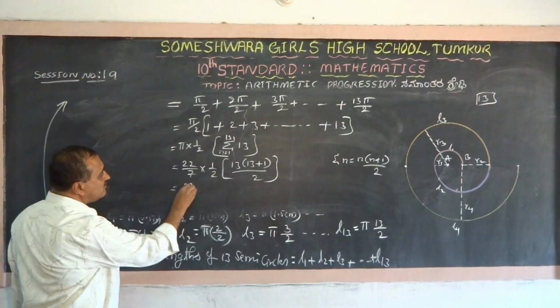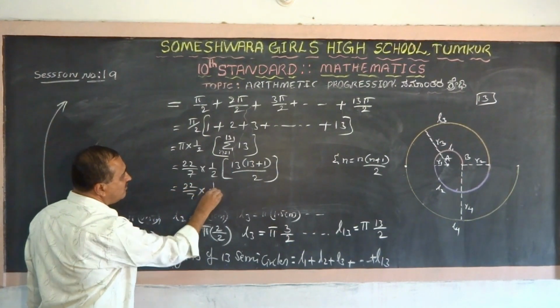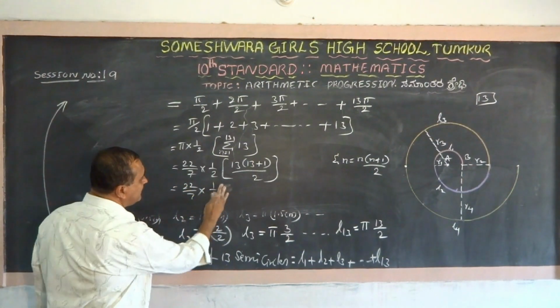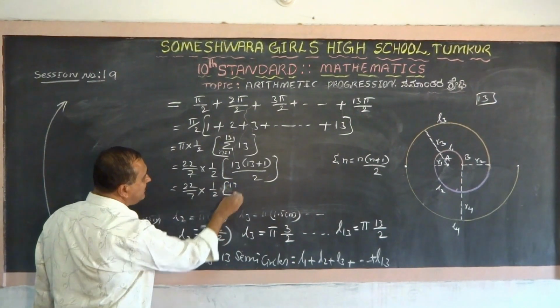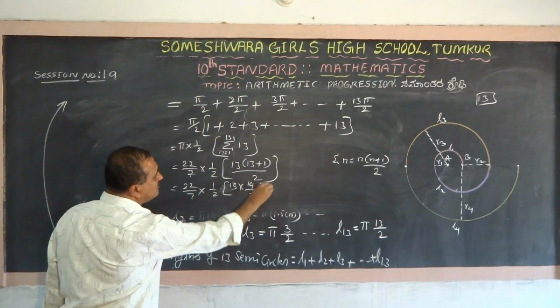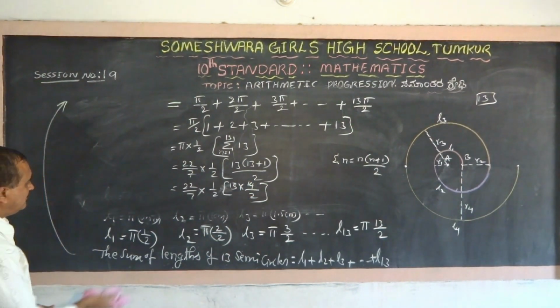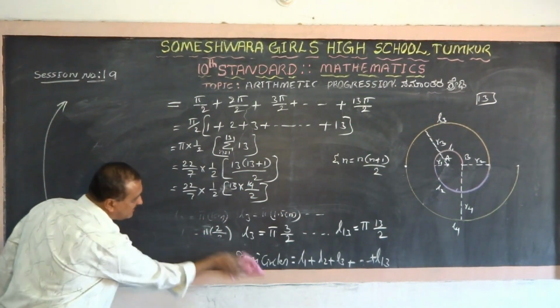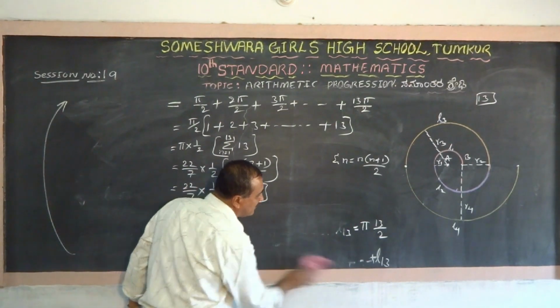So 22 by 7 into 1 by 2 into, in brackets, 13 into 14 by 2. Simplify that one and see what you get.